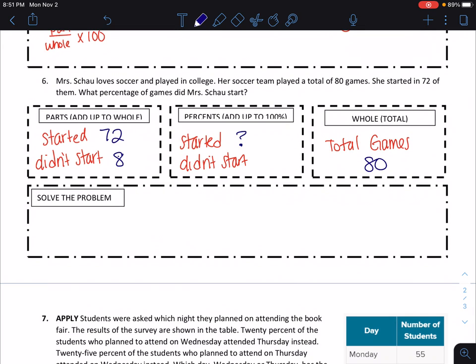So there's my question mark. So I can use the information for started, and then total games. Again, this is going to be part over whole times 100, and make sure that you include the percent sign as part of your answer. So 72 divided by 80. Again, this is a calculator question.